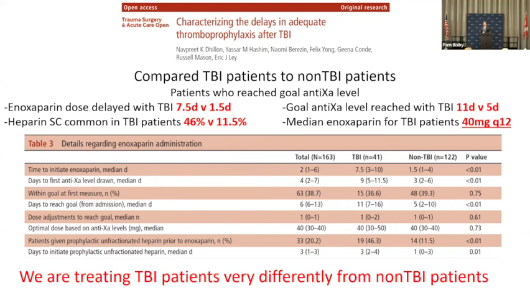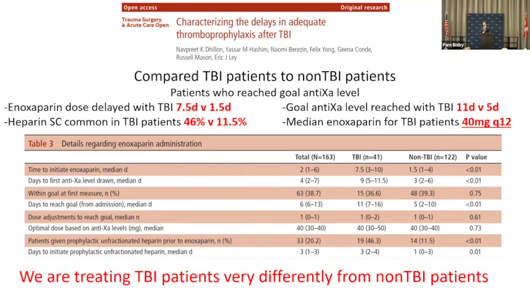And one of the reasons for that long delay is that heparin is extraordinarily common for TBI patients. About half of our TBI patients are transitioned to heparin sub-Q instead of enoxaparin. Why is that? People feel more comfortable with heparin sub-Q still today in our hospital. Even 11% of the patients who had non-TBI got heparin sub-Q. Why is that? Well, there's certainly comfort among the orthopods that heparin sub-Q is safer, that it'll be given through surgery. I also think a small minority of these patients had low creatinine clearance, and so heparin was given. But that's a pretty miserable finding.